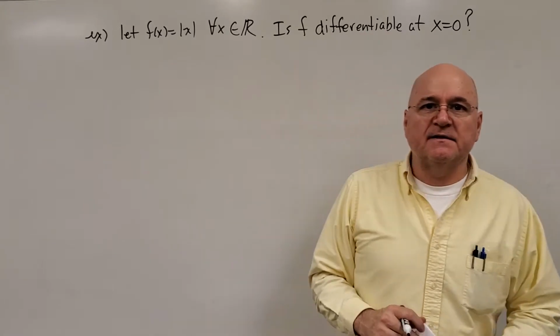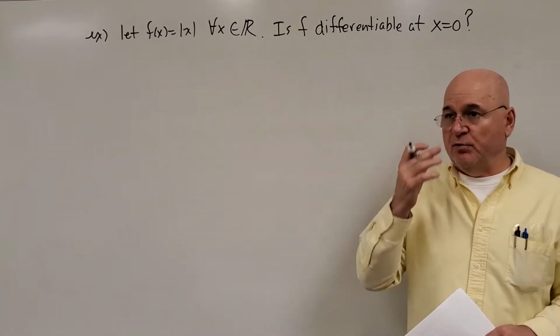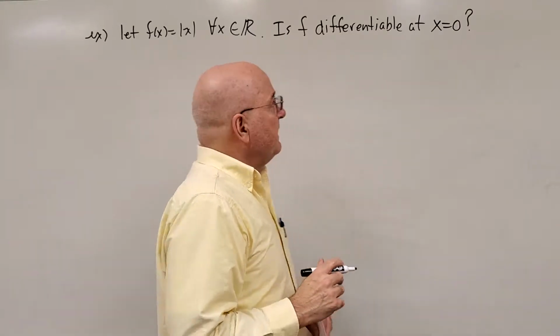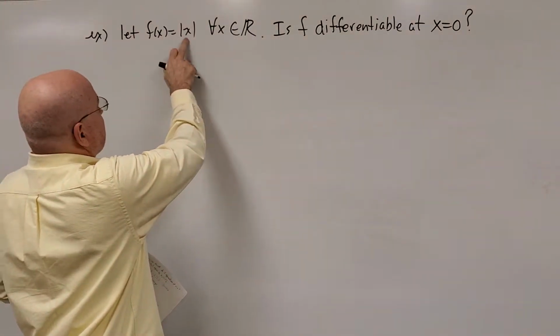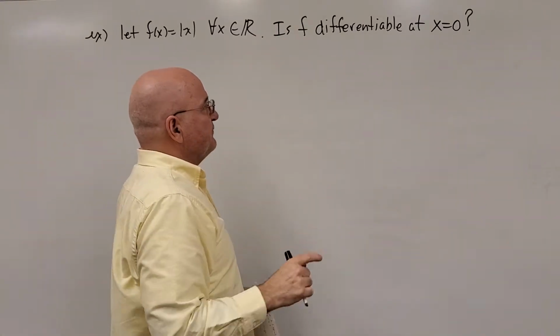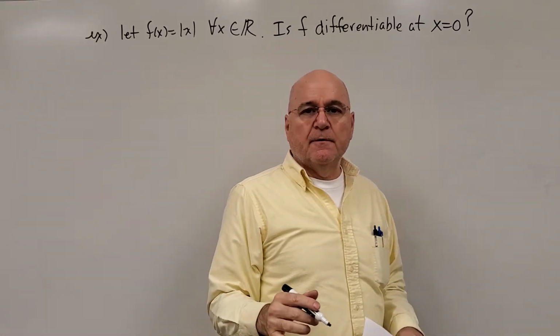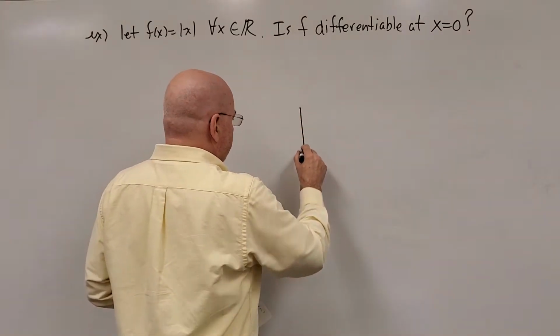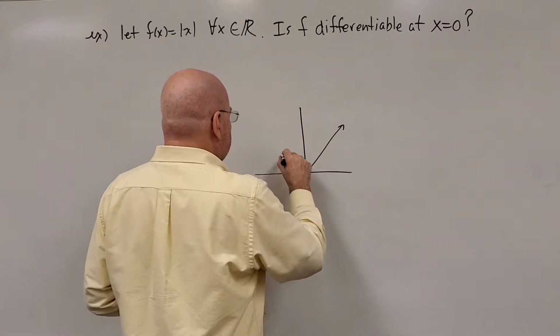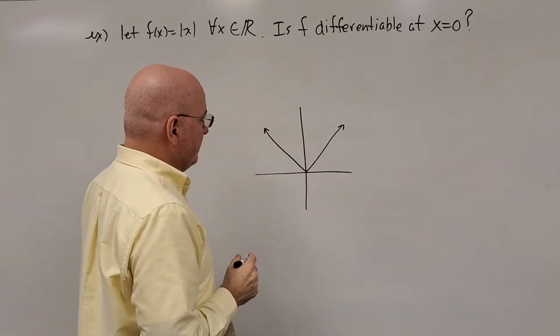Okay, well, our last example that we're going to do in section 4.1 talks about the absolute value function. So we're letting f of x be the absolute value of x, and the question is: is it differentiable at x equals 0? You probably remember the answer to that. Here's what the absolute value of x function looks like, basically.